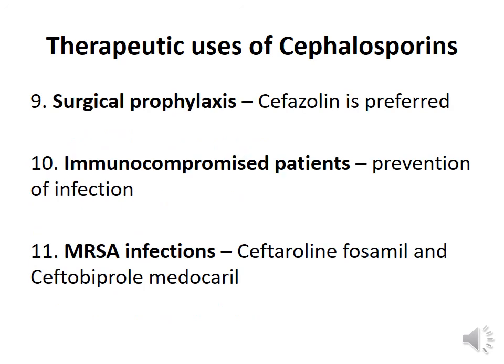Cefazolin is commonly preferred for surgical prophylaxis to prevent surgical site infections. Third generation, fourth generation cephalosporins are frequently used for the prevention and treatment of infections in immunocompromised individuals. Ceftaroline fosamil and ceftobiprole medocaril are the latest cephalosporins which are included under fifth generation anti-MRSA cephalosporins, which are used for the treatment of complicated skin and soft tissue infections.